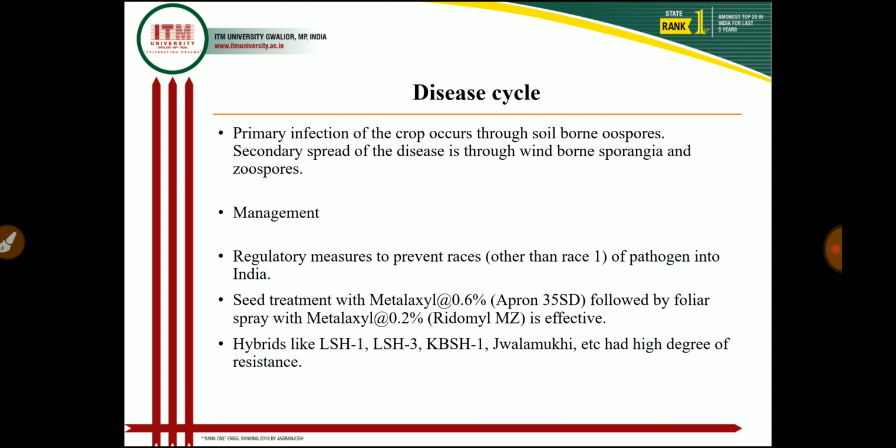And if we grow hybrid varieties like LSH1, LSH3, KBSH1, Jwalamukhi, these are highly resistant varieties against downy mildew of sunflower. So by these practices we control the downy mildew disease in the sunflower crop.